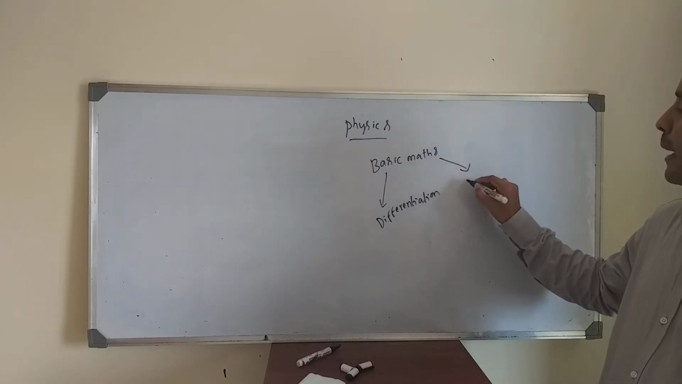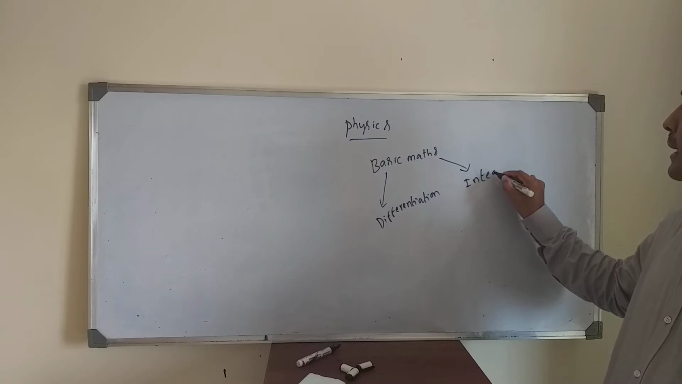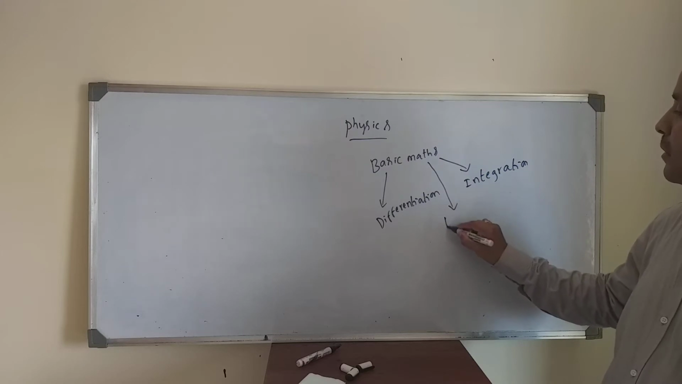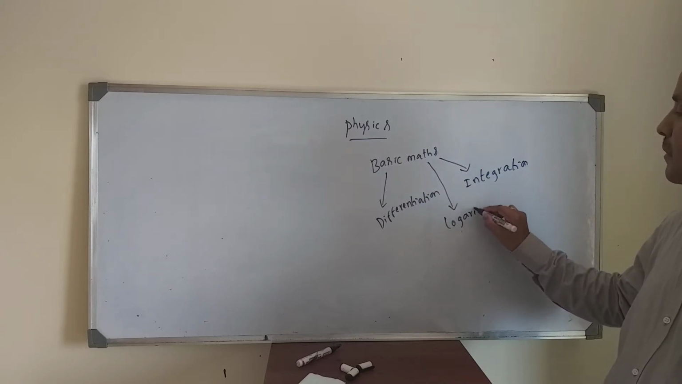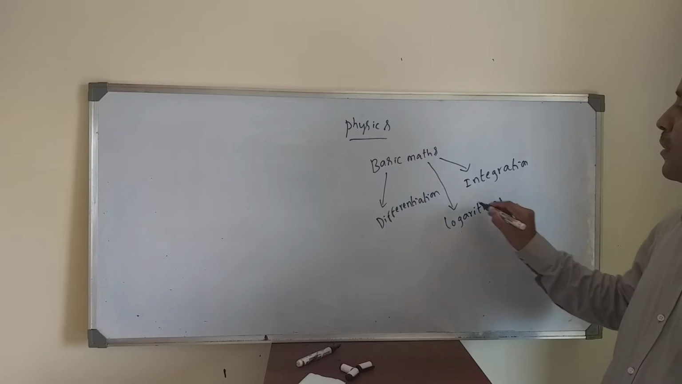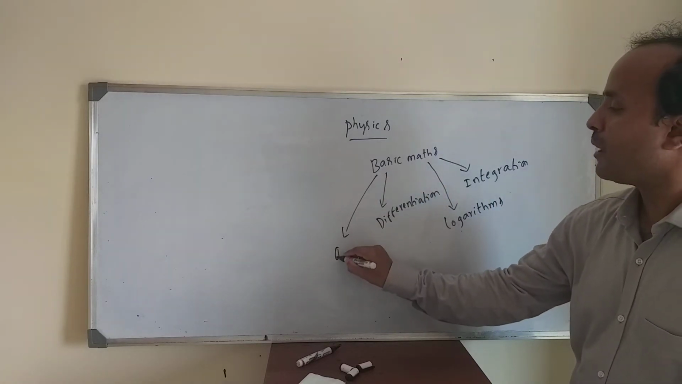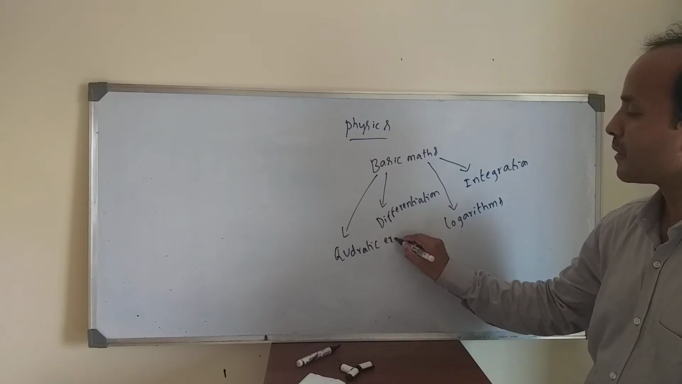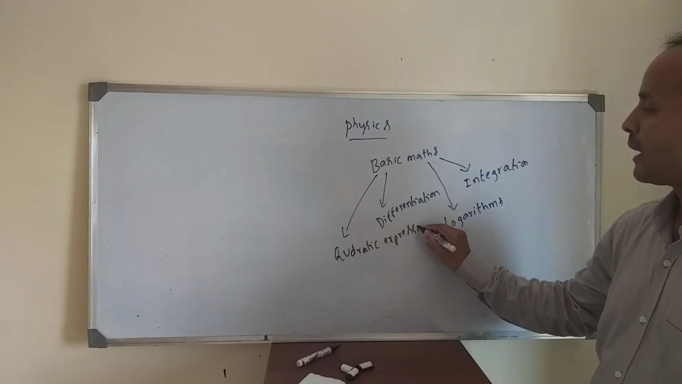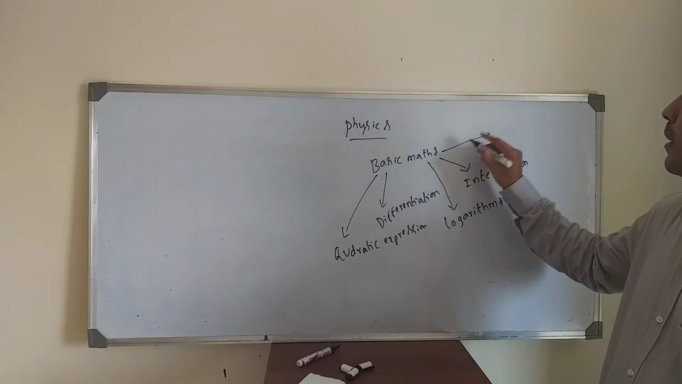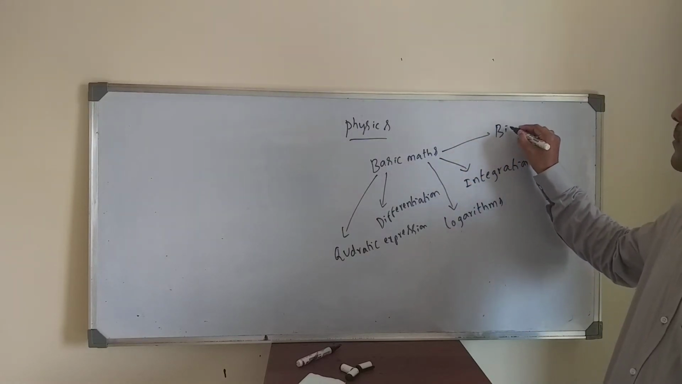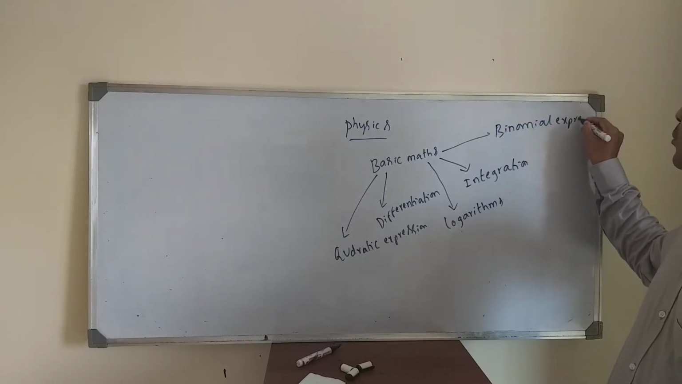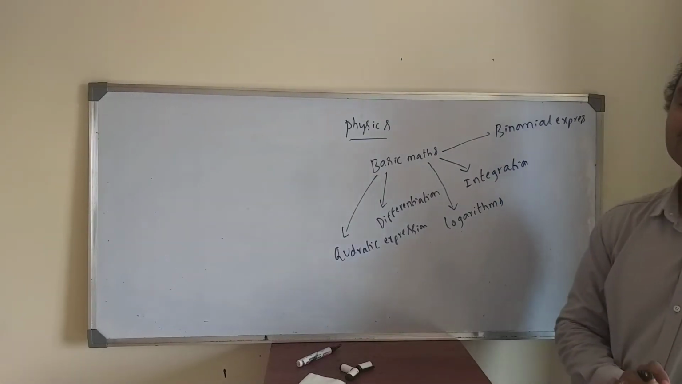We should know about integration. We should know about logarithms. We should know about quadratic expressions. And next we should know about binomial expression. So this basic maths is required to solve physics numericals.